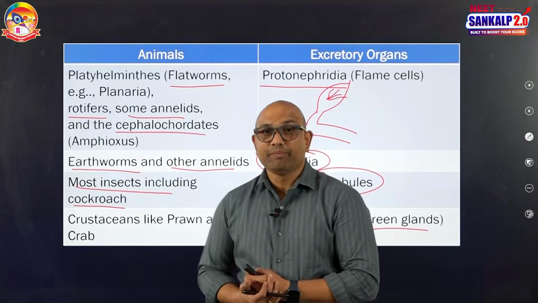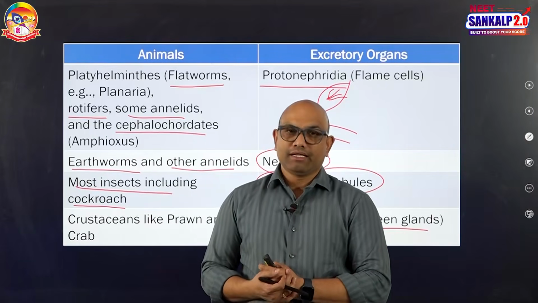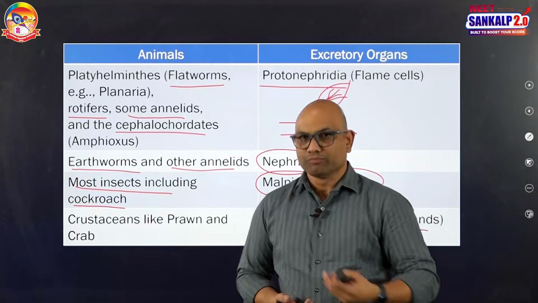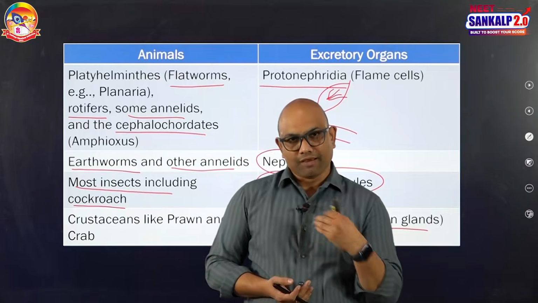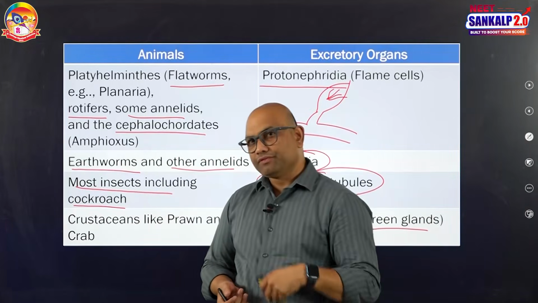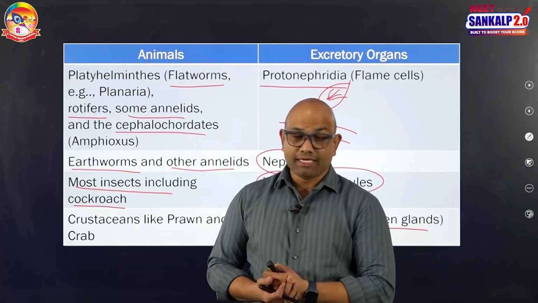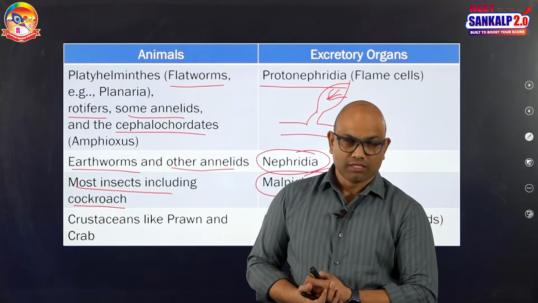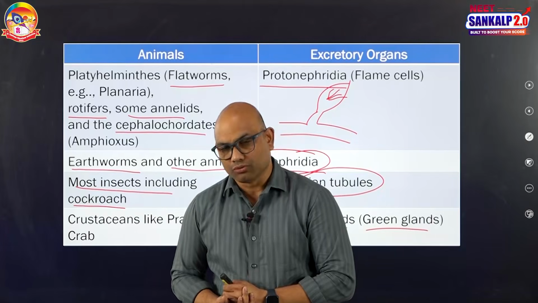When it comes to the vertebrates, you all know that the excretory organs are kidneys. Cyclostomes, fishes, amphibians, reptiles, aves, mammals, they are all having kidneys to perform excretion. Of course, the kidneys are involved in osmoregulation also.